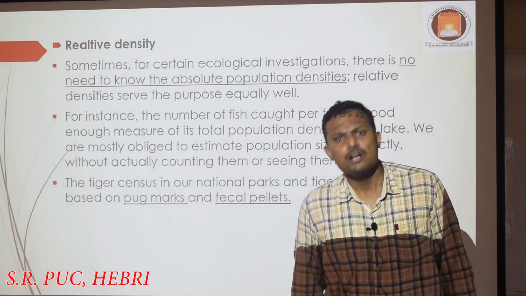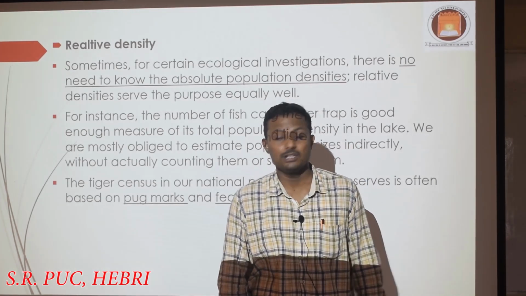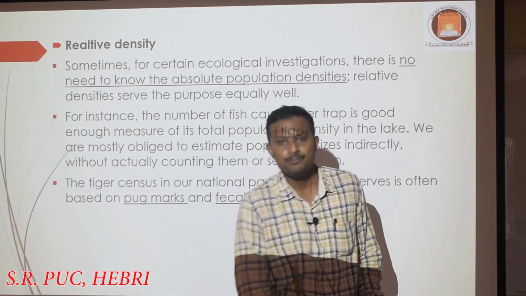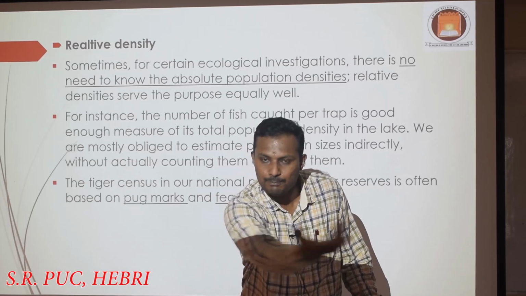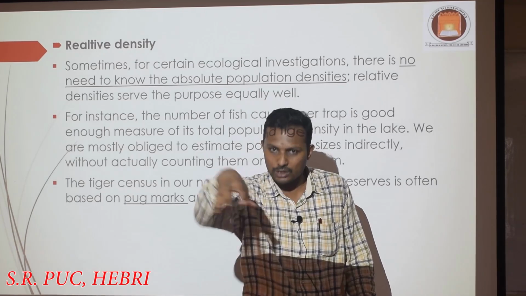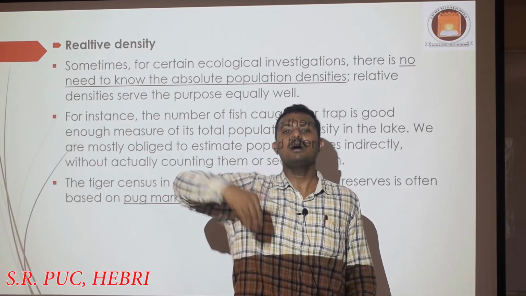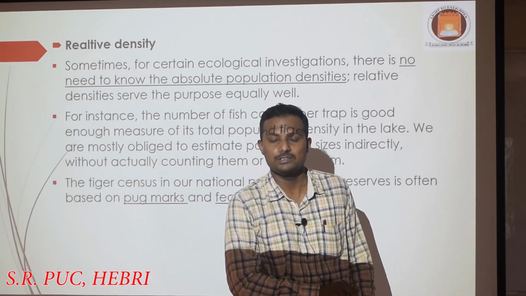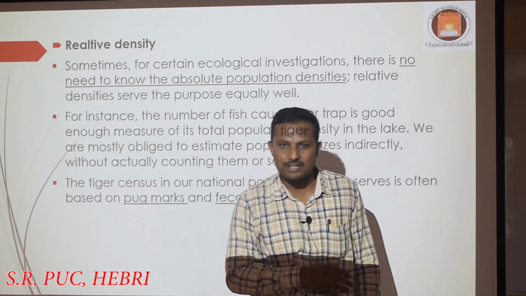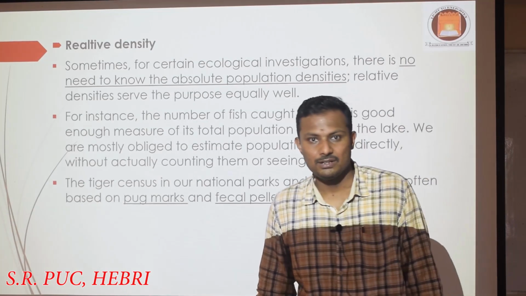So relative density, ಹಲವಾರು ಸಲ most of the cases we do not consider the absolute population density, ಅನ್ನು ತೆಗೆಯಲಿಕ್ಕೆ ಆಗುವುದಿಲ್ಲ. ಯಾಕೆ? Because population may be fluctuating. If you consider the number of frogs in a given pond, ಒಂದು ಪಾಂಡಲ್ಲಿರುವ frogs ಅನ್ನು ನೀವು at a particular time ನೀವು calculate ಮಾಡ್ತೀರಿ ಅಂತ ಹೇಳಿದರೆ, at this particular time there may be 100 frogs, maybe in the afternoon, maybe 2 hours later the size of the population may get decreased, maybe once again in the night it may get increased. That is why we define or we consider relative density of an organism.